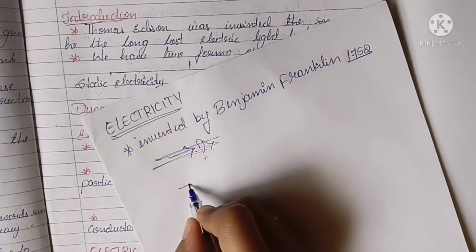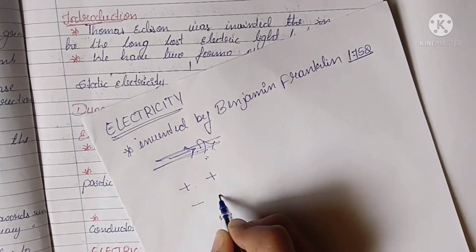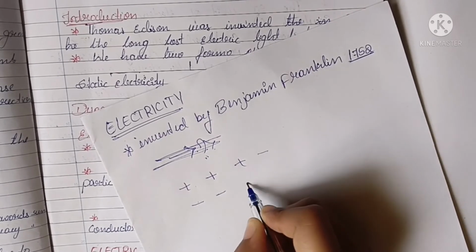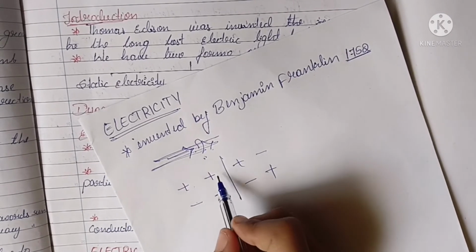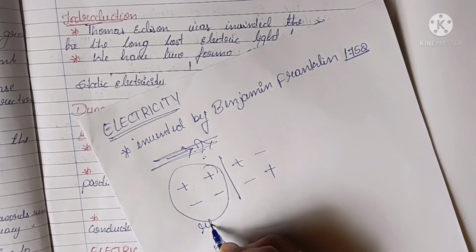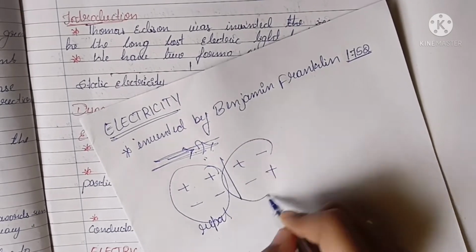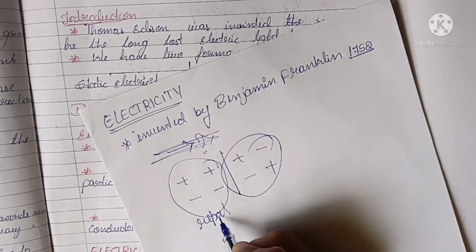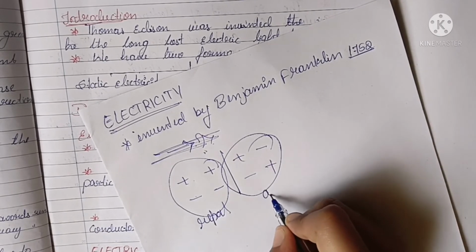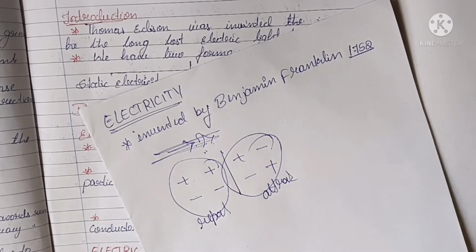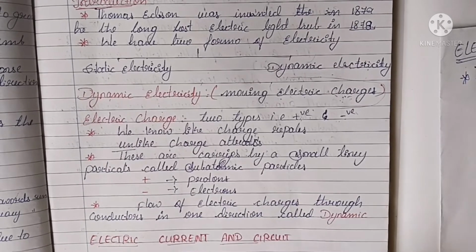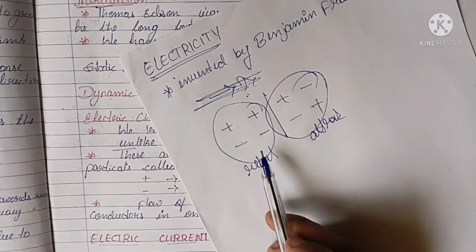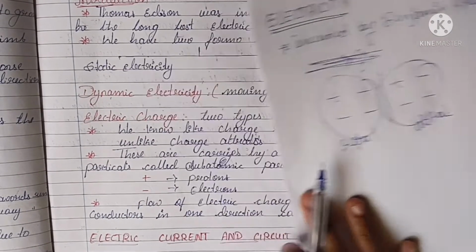What happens here? Like charges and unlike charges. Do you have any idea? Like charges always repel. Unlike charges always attract. This is the basic concept I just told you about like charges and unlike charges, which you should know.